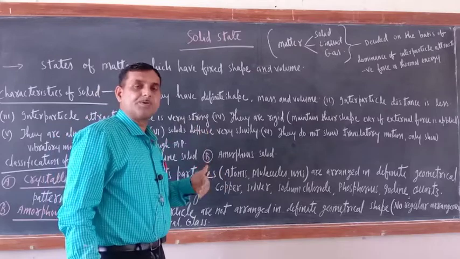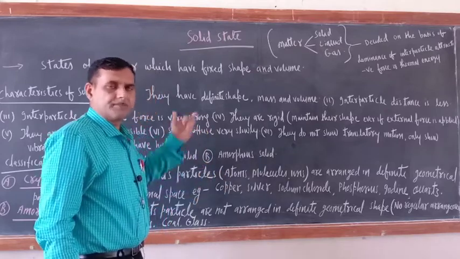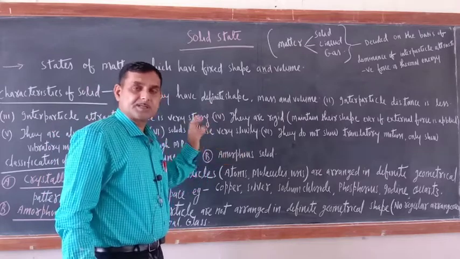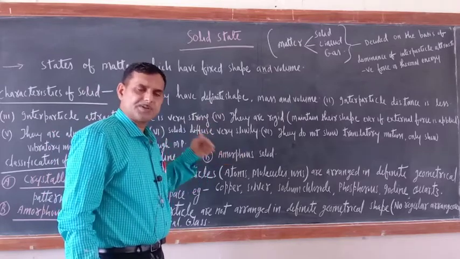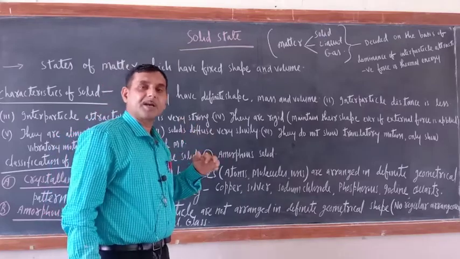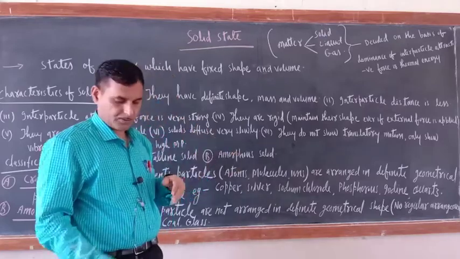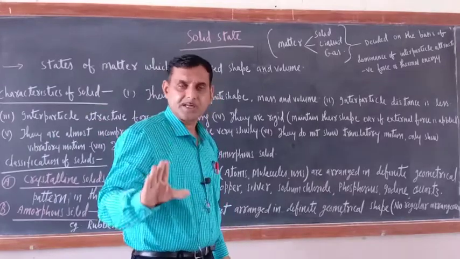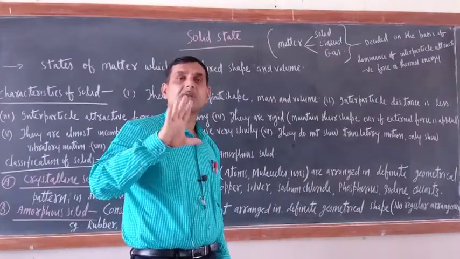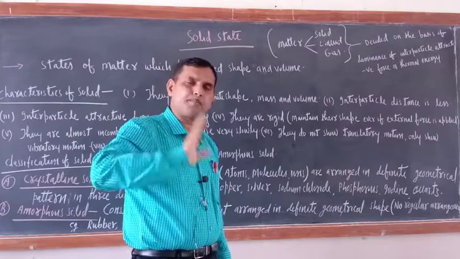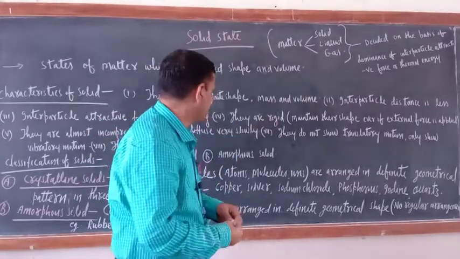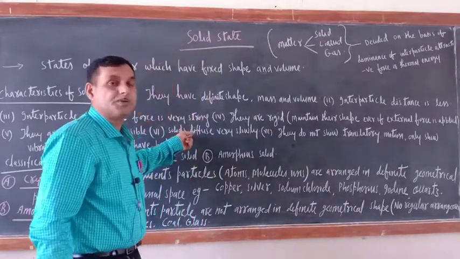What is the meaning of diffusion? Basically, gas and liquid have the property of diffusion. Solids also have diffusion, but very slow diffusion. Reason, interparticle attractive force is very strong. The meaning of diffusion is migration of solute particles from higher concentration to lower concentration. That is known as diffusion.